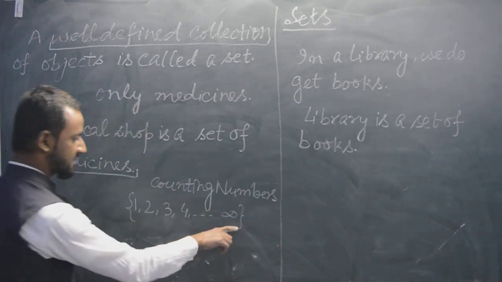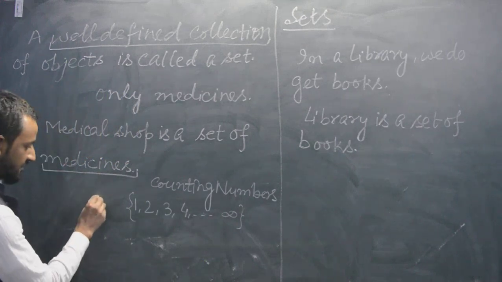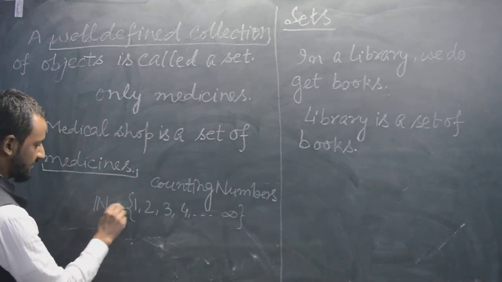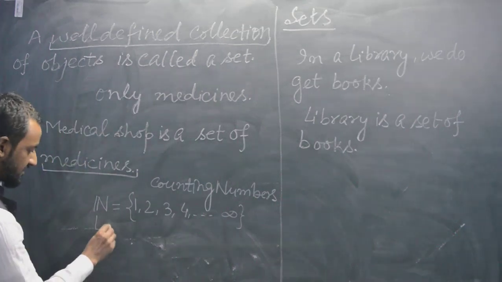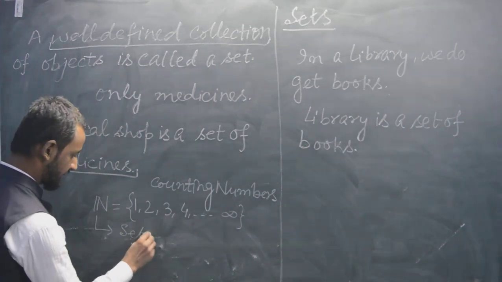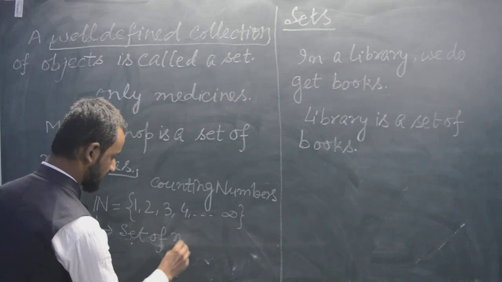And we represent these counting numbers by capital N. And we call this the set of natural numbers.